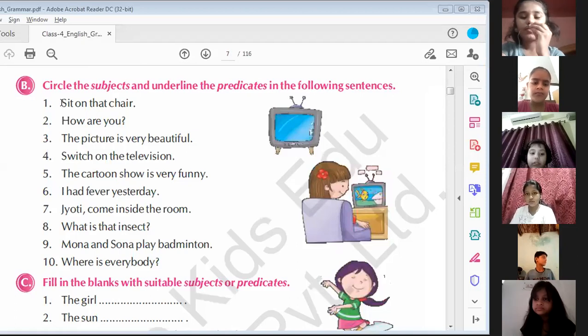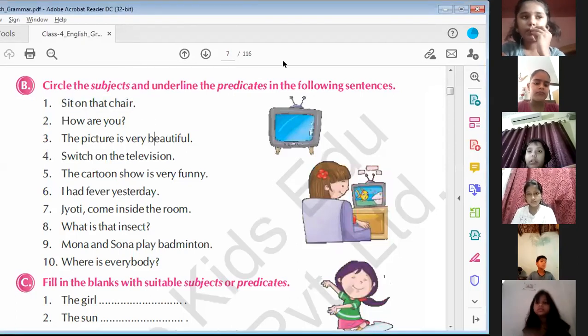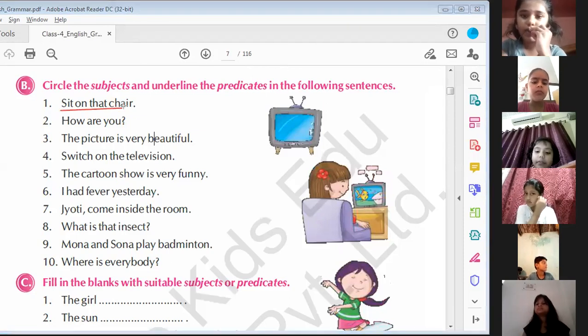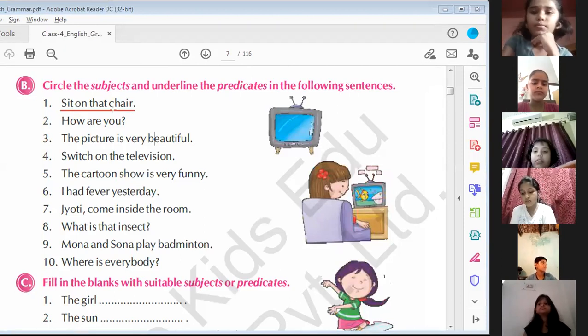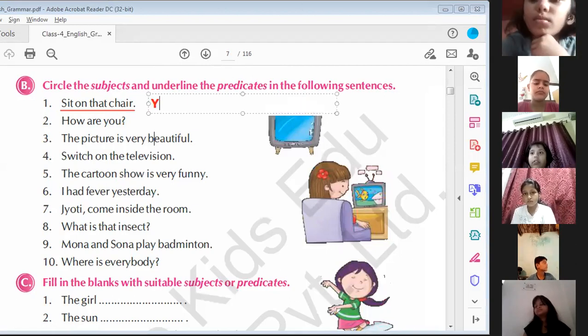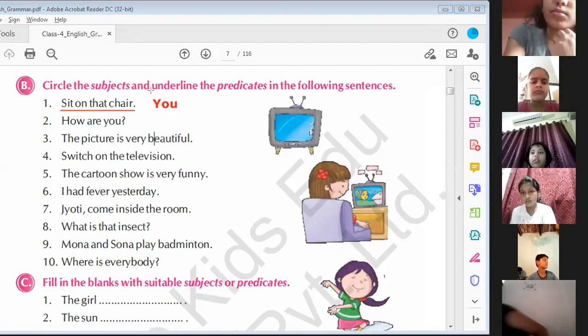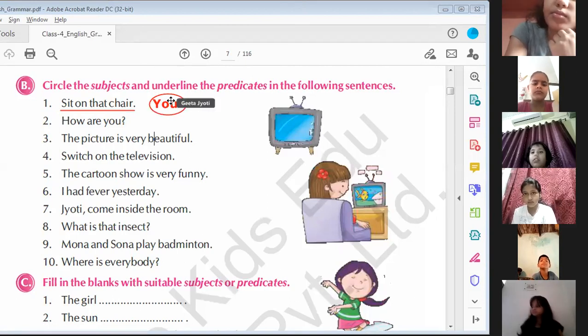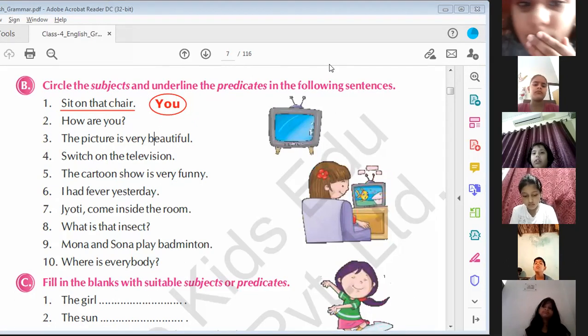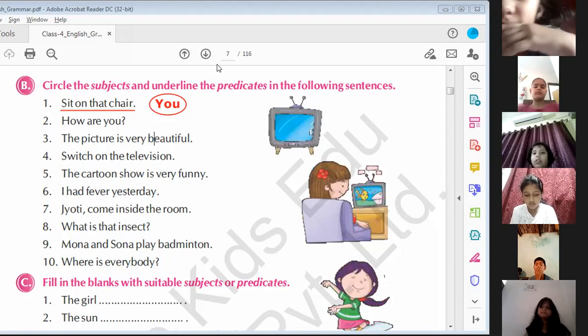So students, this whole is predicate, and you, which is understood, is subject. Yes. This is predicate, and you, which is understood, you can write here if you want to, which is subject. Understand? You is understood. Means you should not be written. It should not be written, but we have to understand that you is there. Okay. Now move to the next one.